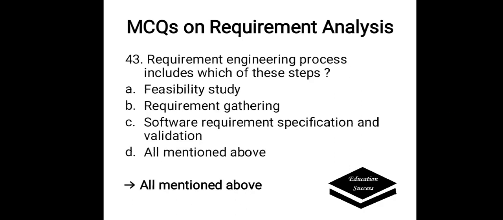Requirement engineering process includes which of these steps? Options are A. Feasibility study, B. Requirement gathering, C. Software requirement specification and validation, and D. All mentioned above. The correct answer is all mentioned above.